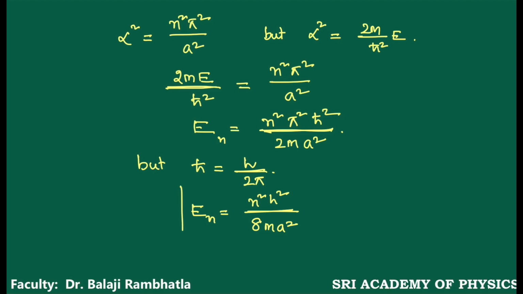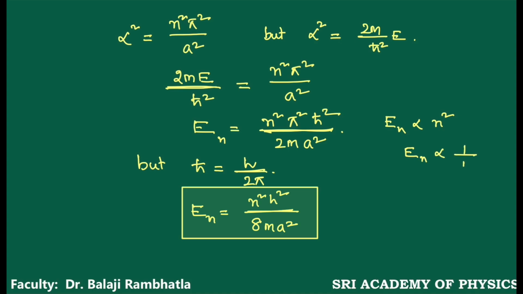This is the eigenvalue of a particle in a one-dimensional box. From this equation, it is clear that En is directly proportional to n square, directly proportional to 1 by m, and directly proportional to 1 by a square.